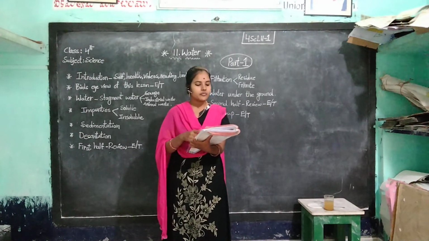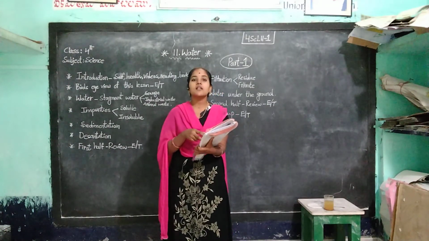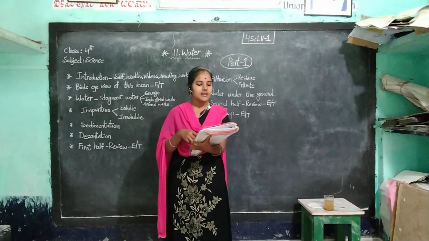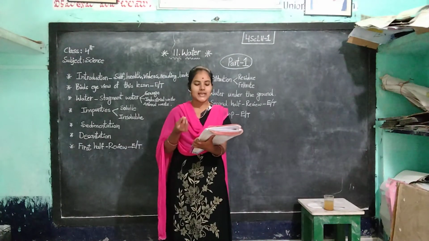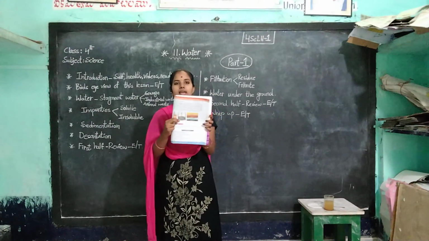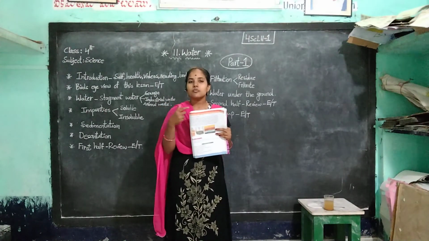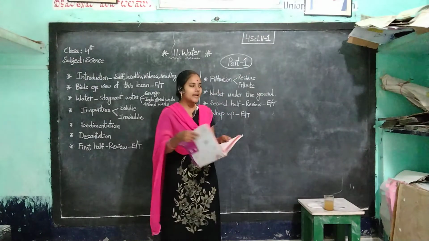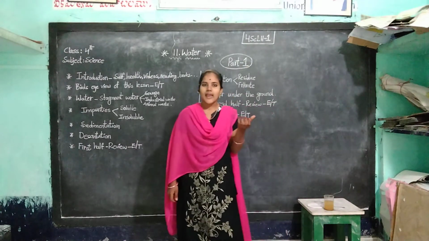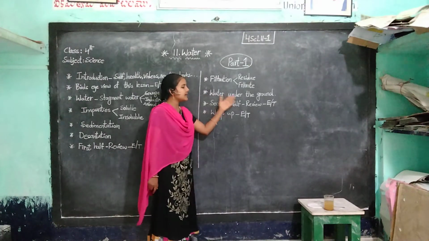Here, sometimes the water that collects here maintains a level. This level of water in underground is called water level. Okay, the water maintains a level that is called the water level. And this water we take out through wells, hand pumps, and tube wells. Once you observe hand pumps and wells. Okay, the water maintains some level that is called the water level in the underground. We get the underground water by means of wells, hand pumps, and bore wells, etc. Okay, did you understand? Water under the ground.